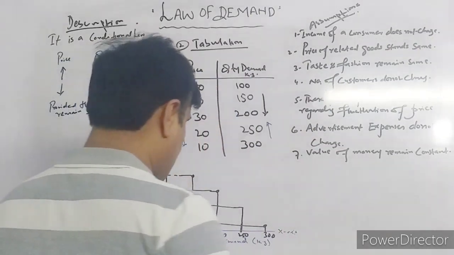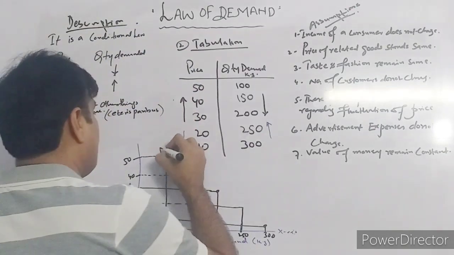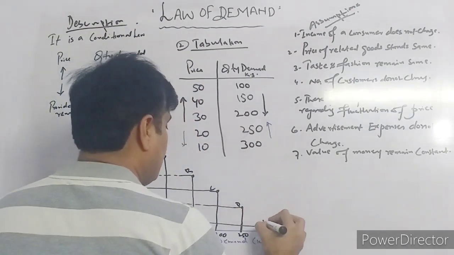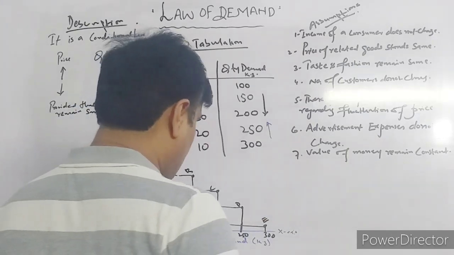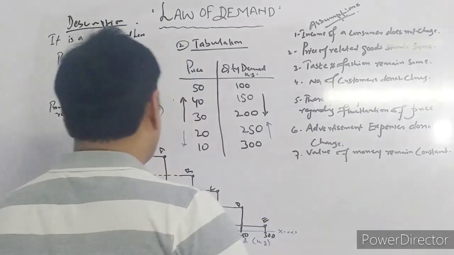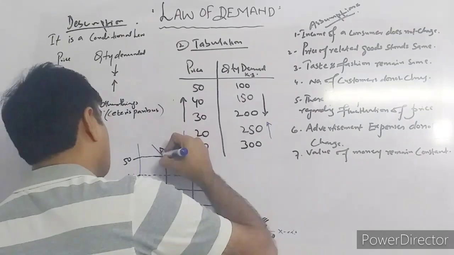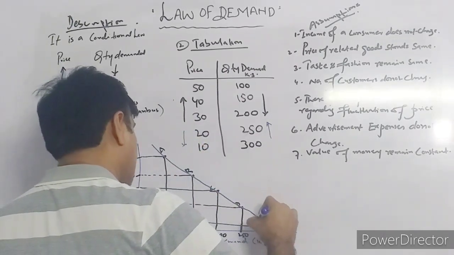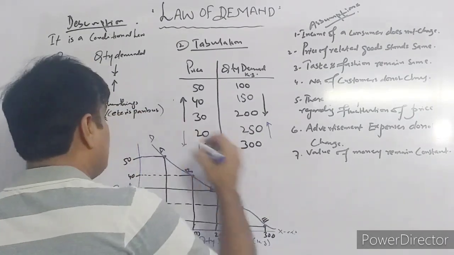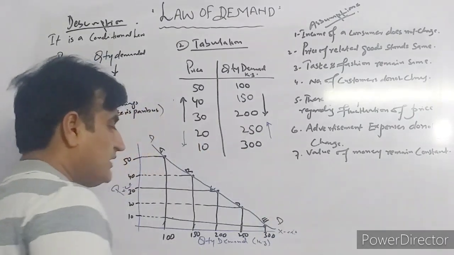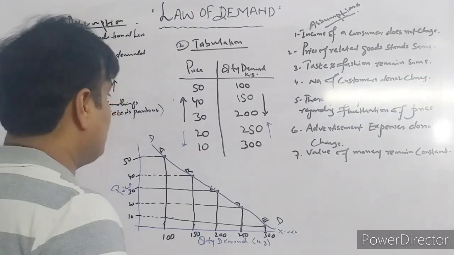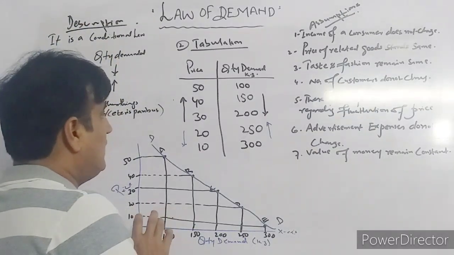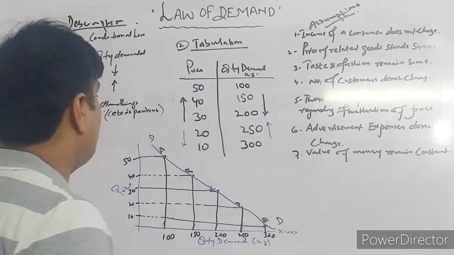So these are the different points A, B, C, D and E. By joining all these points, we get a demand curve, and this is DD. DD is a demand curve. It shows the inverse relationship. This is the third way to explain the law of demand, with the help of a graph.